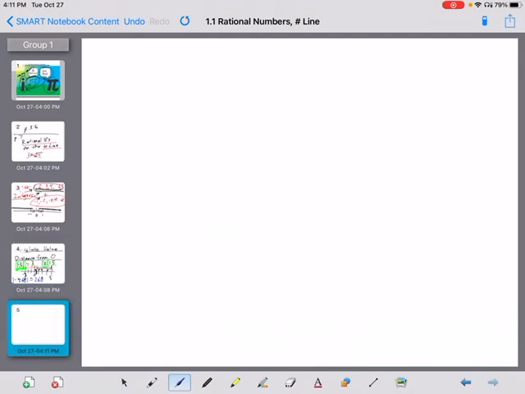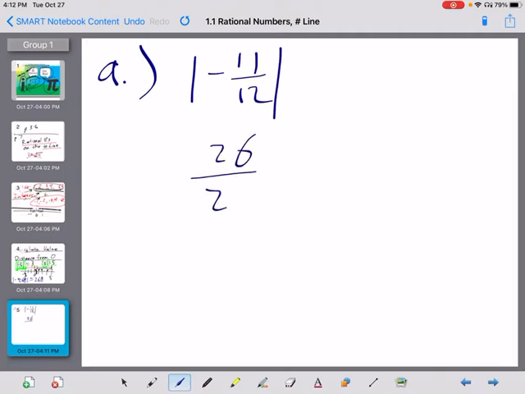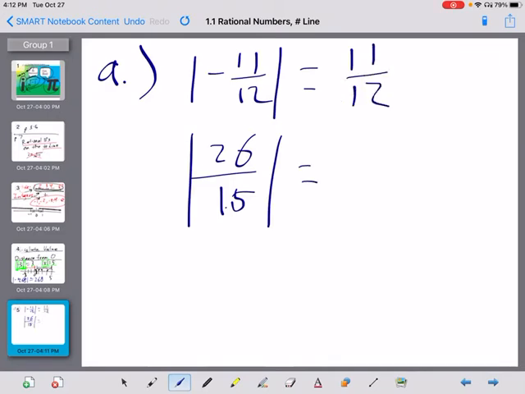So how does that work if we're going to do it with fractions? Well, if you look at the top of page 9, if we're doing 8, it says find the absolute value of -11/12 and 26/15. Well, absolute value, remember, is just the distance from 0. How far is -11/12 from 0? That's right, it is 11/12 from 0. How far is 26/15 from 0? That's right, it is 26/15, because absolute value just means you find whatever that number is and you find the positive version of it.